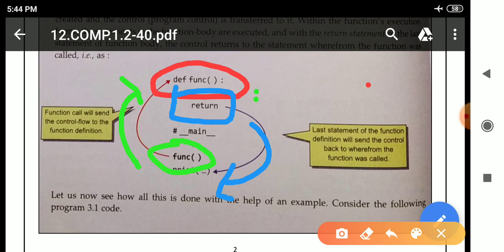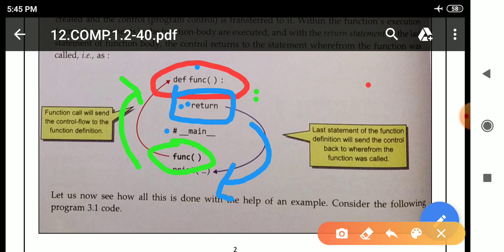First the function definition is there. This is known as the function header, this is known as the function body, and after where the function body ends, the top level statement starts. We can see here the comment underscore main underscore means the top level statement starts from here.